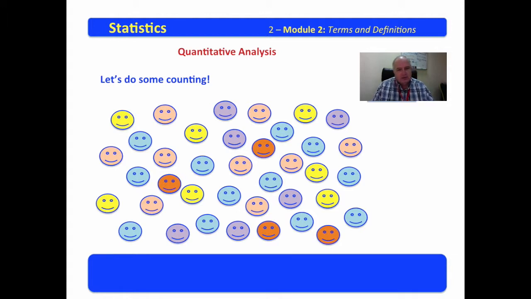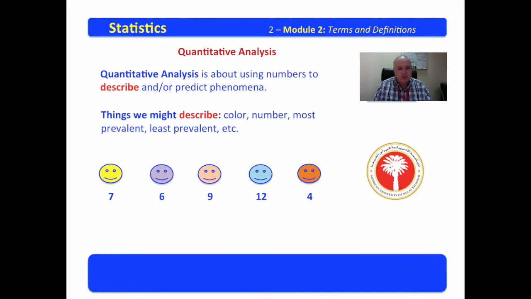Once we can count color, counting the number of each, then that becomes a measure of quantitative analysis. Things we might describe: the color, the number, the most prevalent, and the least prevalent. In counting those, we saw that we had 7 yellow, 6 purple, 9 light orange, 12 blue, and 4 dark orange smiley faces.